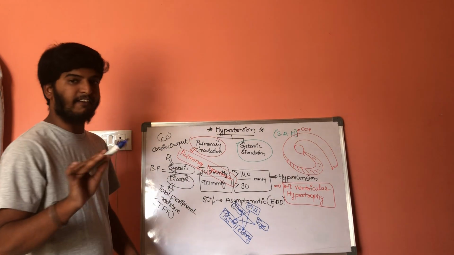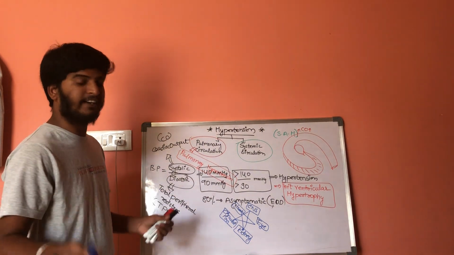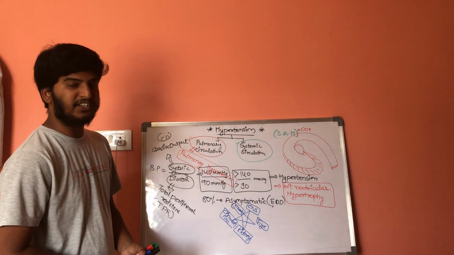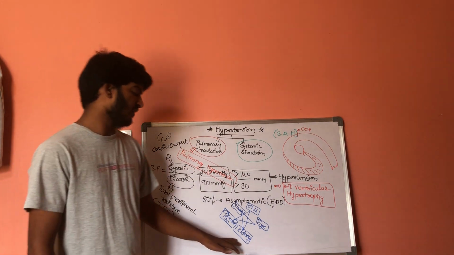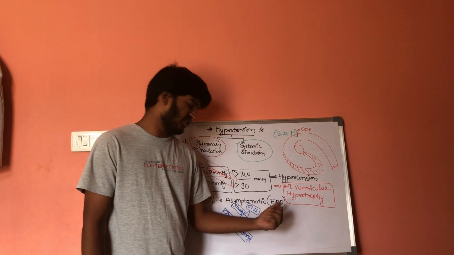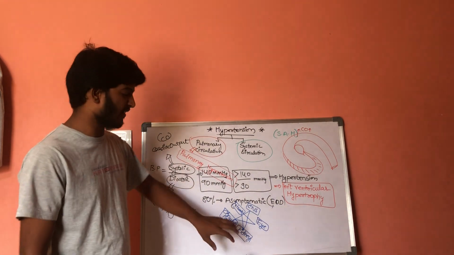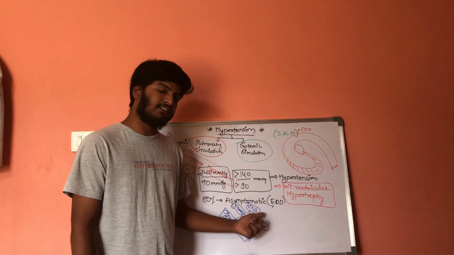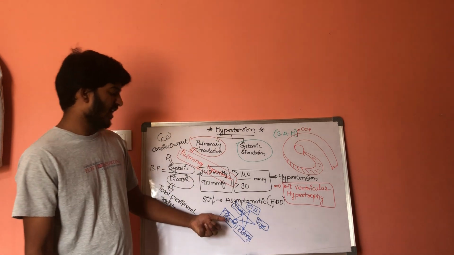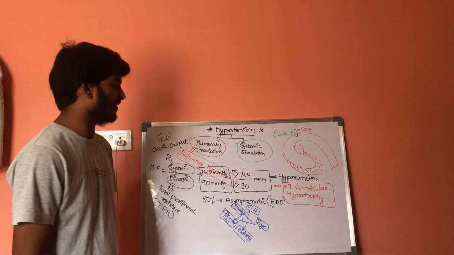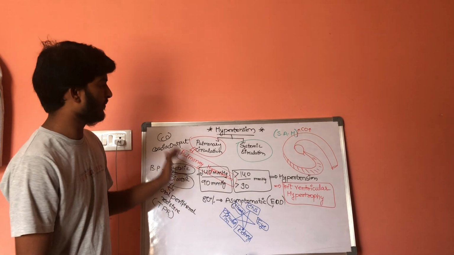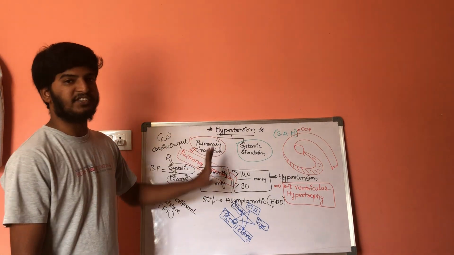So these are the 5 organs which will get affected because of hypertension. If the condition is asymptomatic, these organs will get damaged: central nervous system, eyes, kidneys, normal circulation and heart. This is some information about the introduction of hypertension.